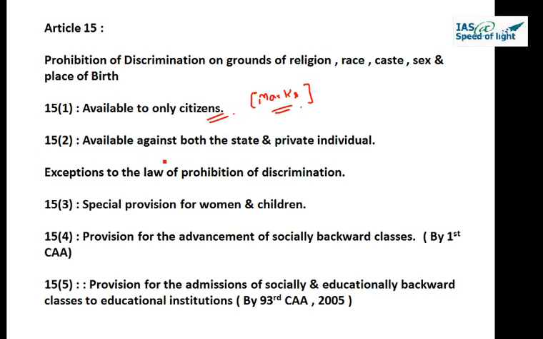So this particular right is available against both the state and private individuals. So this is how the first two parts say discrimination is prohibited.